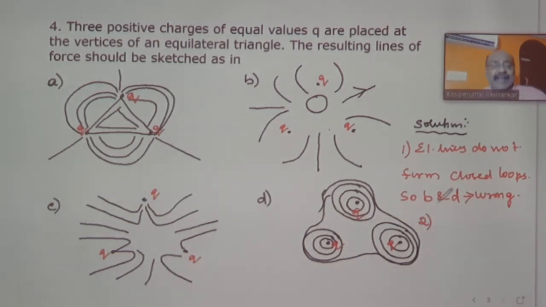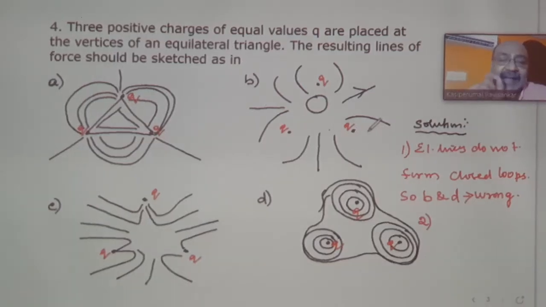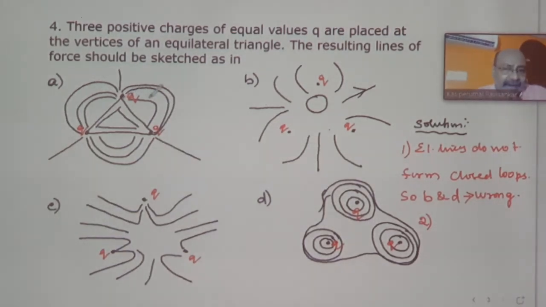Then what is the second one? We can say that the electrical lines of force always start from the positive charge and terminate at the negative charge. Here it is not the case. They have given three positive charges. If the electrical line starts from one end and terminates at the other end, one should be positive and the other should be negative. But here all three are positive.